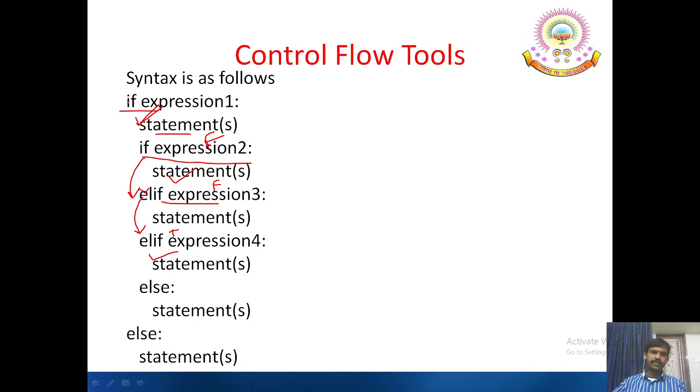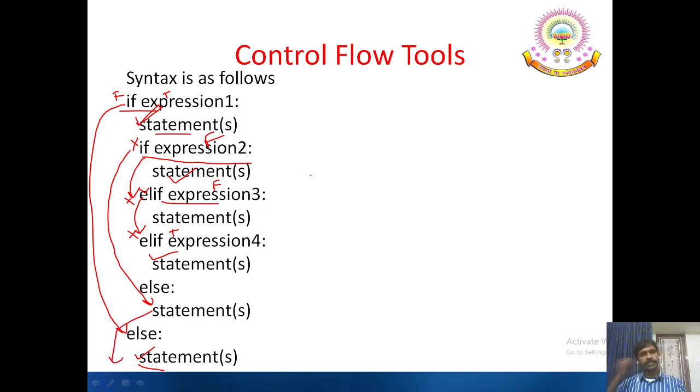So if this condition is false, for example, if this first expression 1 is false, then it directly jumps to the outer else statement which executes these statements. Similarly, if this expression is true and this expression is false, and this expression is also false, then control directly goes to the else part inside the if statement and the control comes out to the normal sequence. This is how we have used it in C programming.